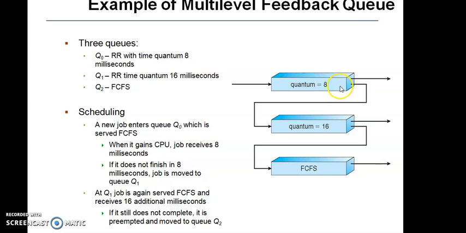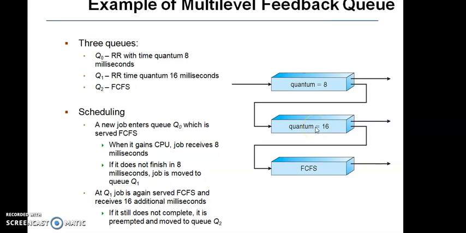If the job does not complete, it is degraded from Q0 to Q1. Again at Q1, the job is given 16 milliseconds of time, and again the jobs are executed in the FCFS order in Q1 also, and it receives 16 additional milliseconds because the job has already executed for 8 milliseconds and it will execute for another 16 milliseconds.